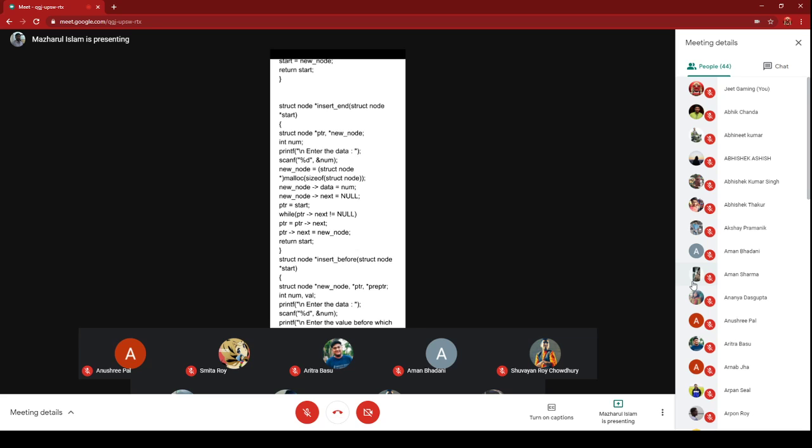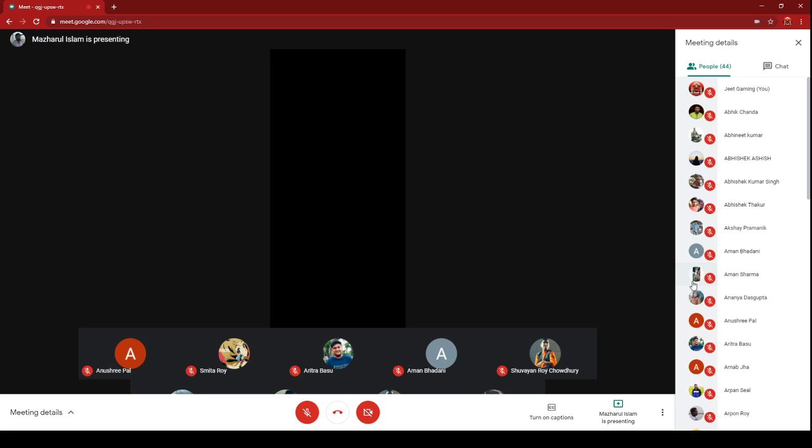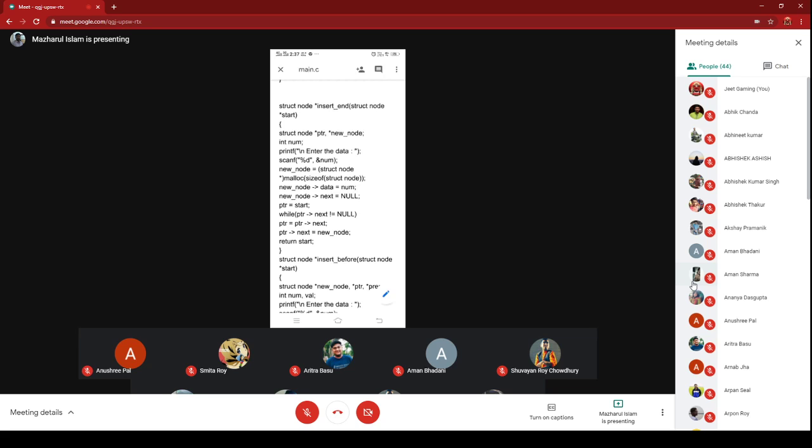new_node's next is holding the address of null, because this newly created node is going to be the last node of the linked list. When it's going to be the last node of the existing linked list, its next part will hold null. That is why the moment the node is created, data is assigned, and the next part holds null. So now your next job is to link that newly created node to the last node of the previous existing linked list.